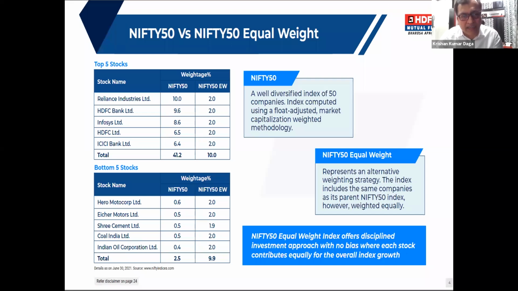In the bottom 5 stocks also, in the Nifty 50, because the free float factor is low or the market cap is low, the weightage is only 2.5%, while here we'll have 10%. So what we are trying to say is that the Nifty 50 index, which is a well diversified index of 50 companies, uses the free float market cap methodology, so their weights are different. Here our weight is equal weight,